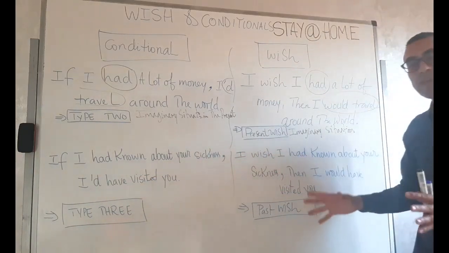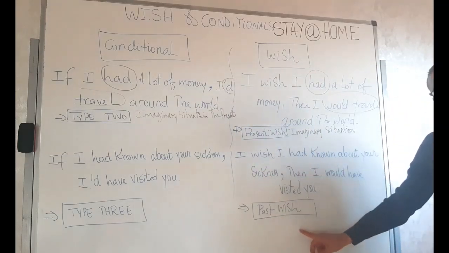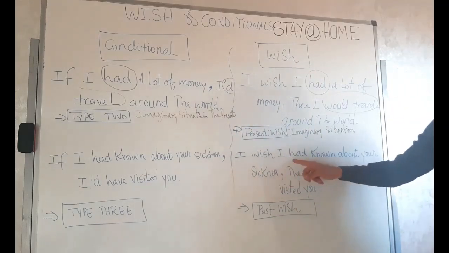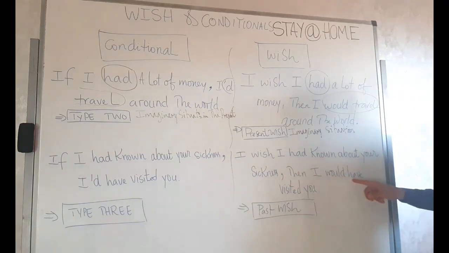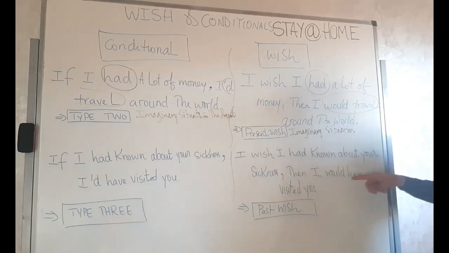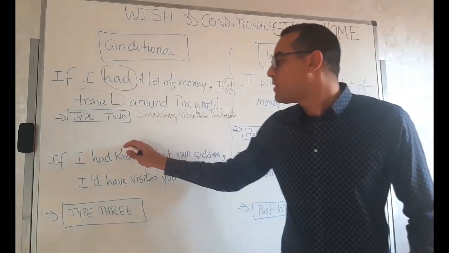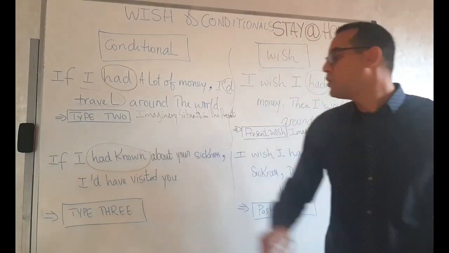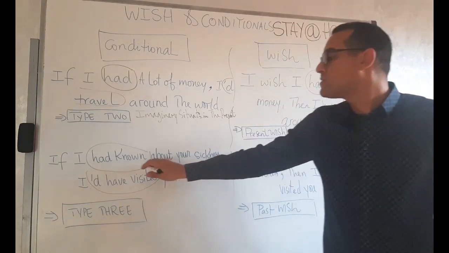That's the same thing that we have in the past wish. I wish I had known about your sickness. Then I would have visited you. Look at the verbs. We have, if I had known, then I'd have visited you.